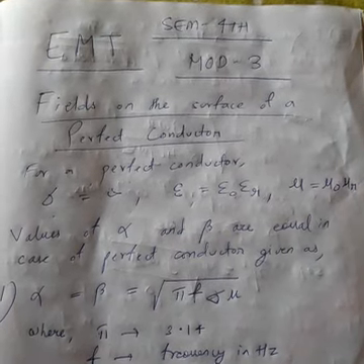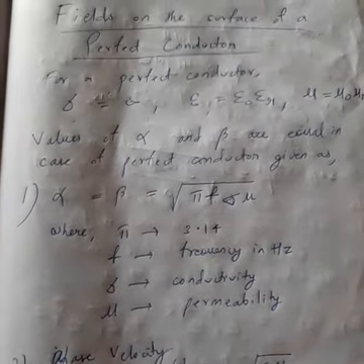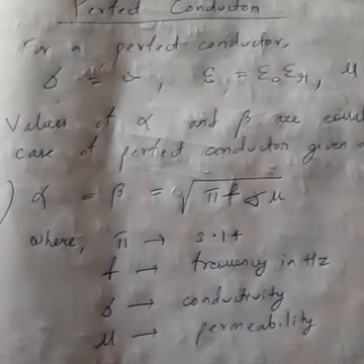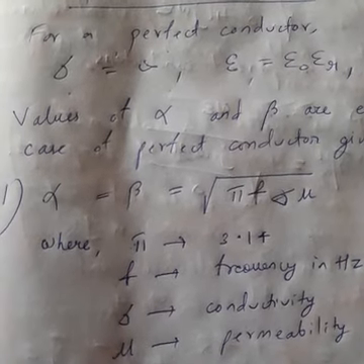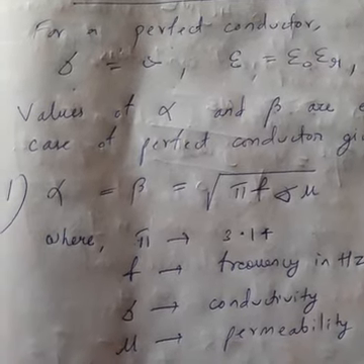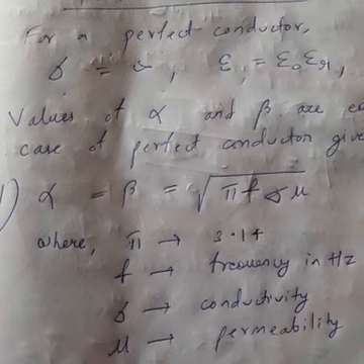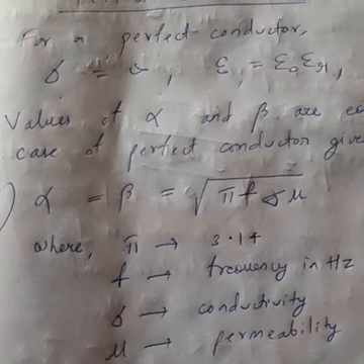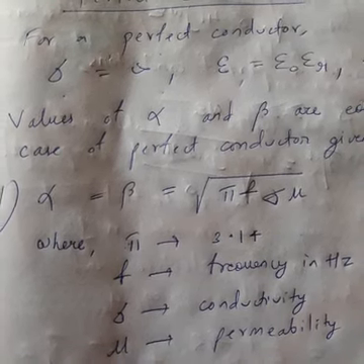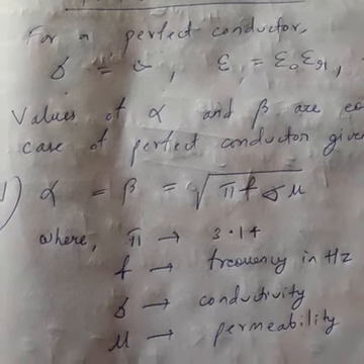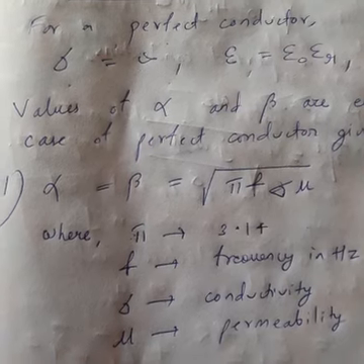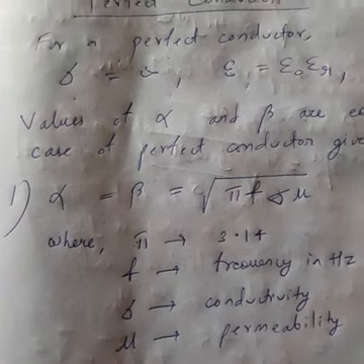Okay. So in case of a perfect conductor, the value of alpha and beta are equal. And what is the formula? Alpha equal to beta is equal to root over of pi f sigma into mu, where pi is 3.14, f is frequency in hertz, sigma you know, conductivity, mu you also know, permeability. Clear? So the value of alpha and beta is clear for a perfect conductor.